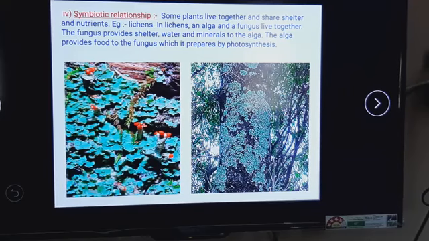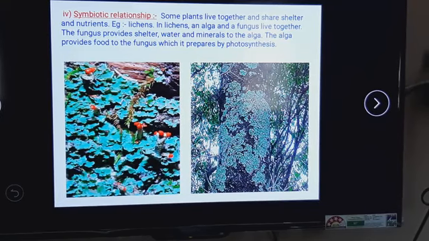Here in the next slide, you are going to learn about symbiotic relationship. Now, what is symbiotic relationship? It is a new or strange word for all of you, but here you can see that some plants live together and share shelter and nutrients. See here, some plants means two plants living together, and these two plants are sharing shelter as well as nutrients.